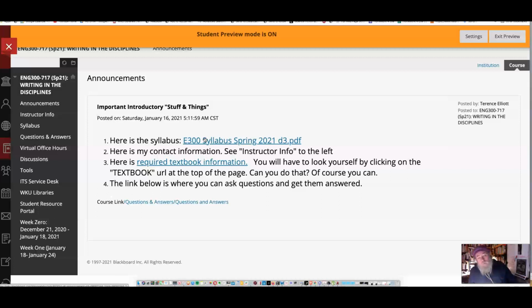In the first week of classes, we're going to annotate the syllabus. In the second week, we're going to annotate the first article that we're close reading and will summarize. So we're going to use this tool right away, so you might as well get used to it. Everybody has to use it in week 1.